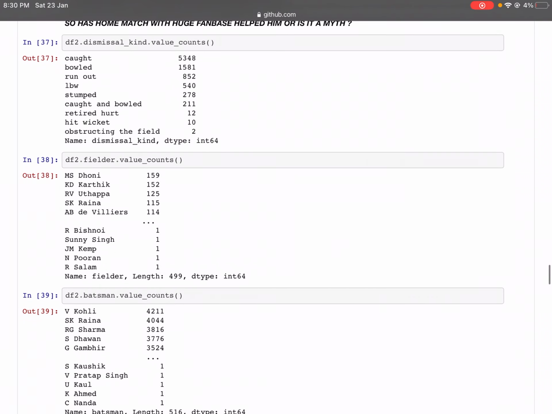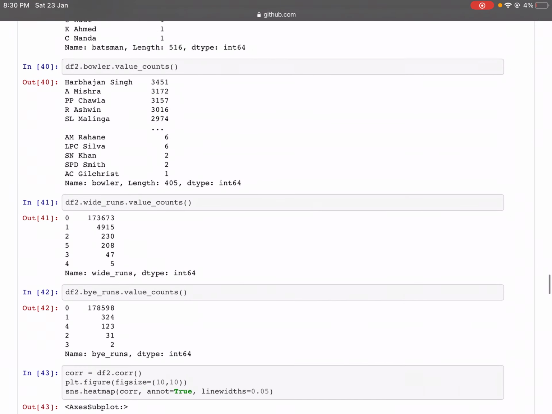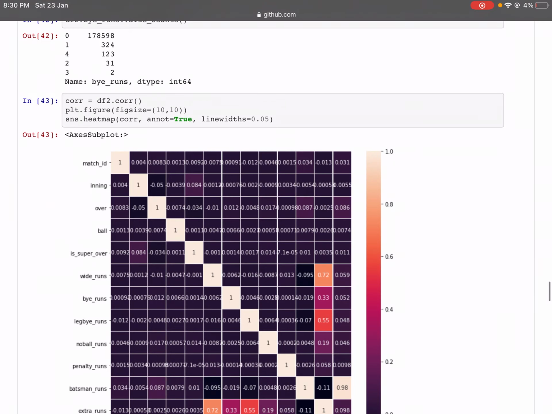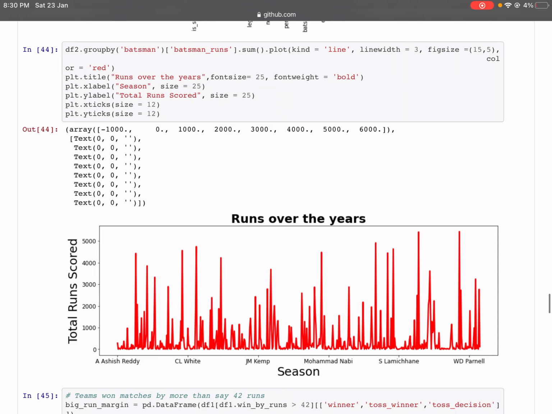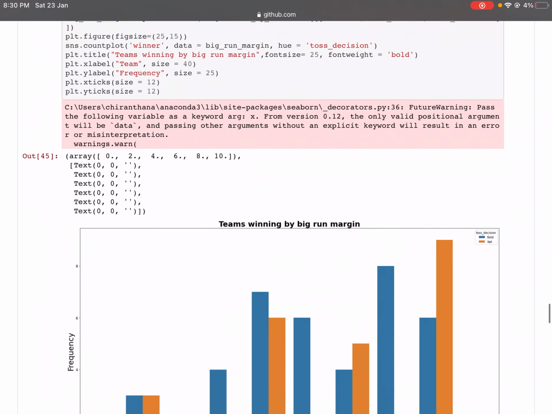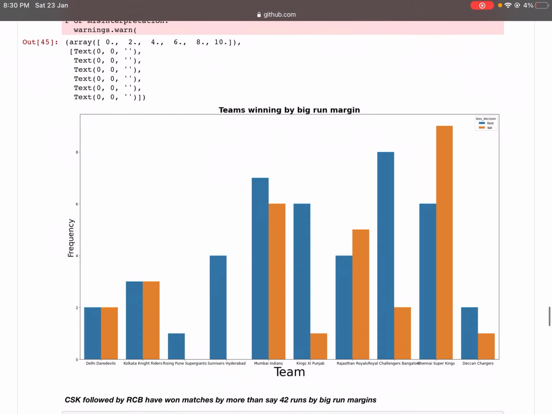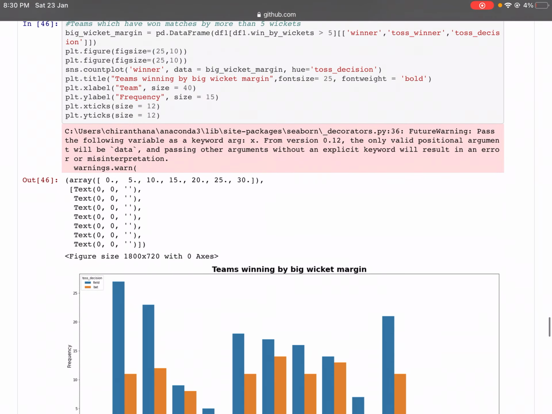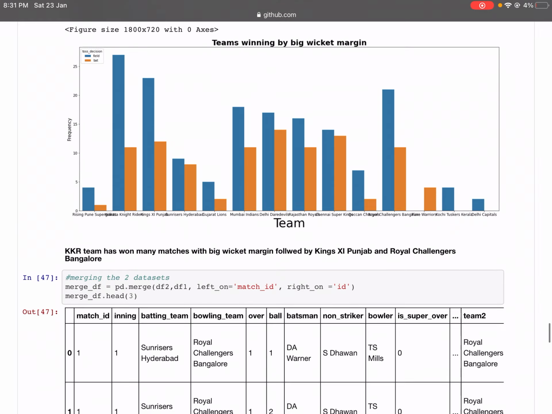Now looking into the fielder counts, batsmen, bowlers, these popular bowlers, and analyzing the heat map, runs over the years, and analyzing teams winning by big margins, Chennai Super Kings followed by RCB is at the top. For teams winning by big wicket margins, we can see that Kolkata Knight Riders and then Kings XI Punjab and RCB are at the top.